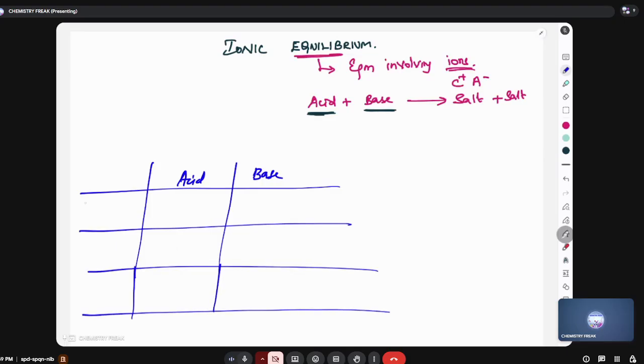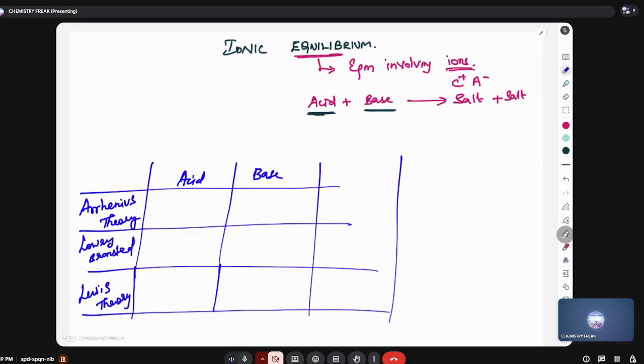The first person is Arrhenius. He put a theory on acids and bases that is called Arrhenius theory. The next person is Lowry-Bronsted, so it is called Lowry-Bronsted theory. The third one is the well-known Lewis theory.